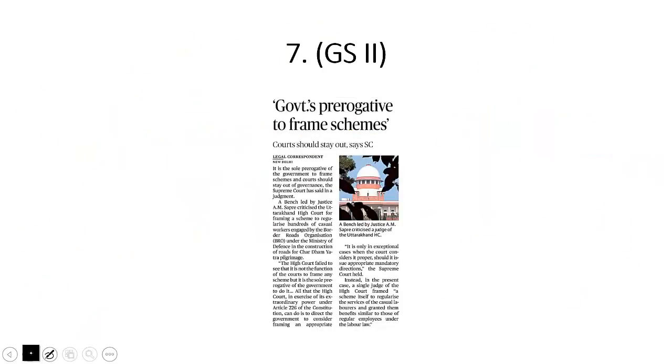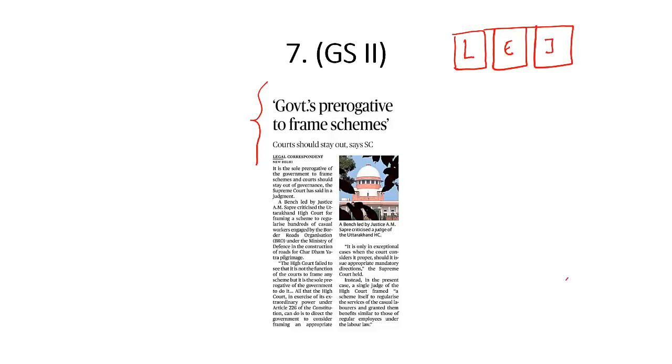Now let's look at another news on the same page number 7, government's prerogative to frame schemes. Now we have something called separation of powers: legislature, executive, and judiciary. And all these organs have a well-defined role. The role of the legislature is to make laws. The role of the executive is to implement these laws. And the role of the judiciary is to impart justice to the people.